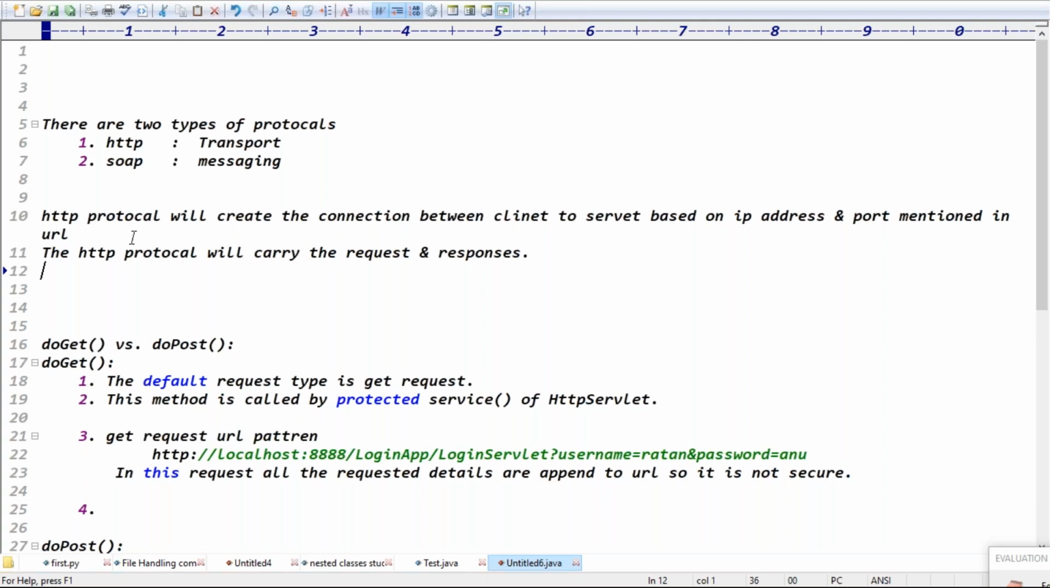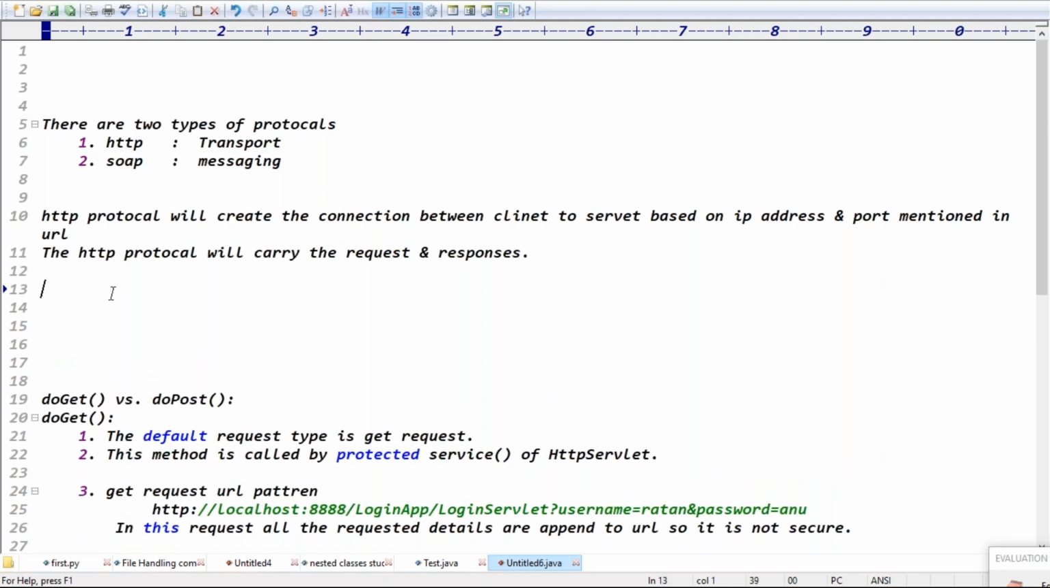This is like a delivery boy, guys. HTTP is a delivery person. They'll take the order and they'll deliver the order, right? But they don't know what it contains internally, right? HTTP protocol, simply we can say, is a delivery boy. Is it clear now? Good.